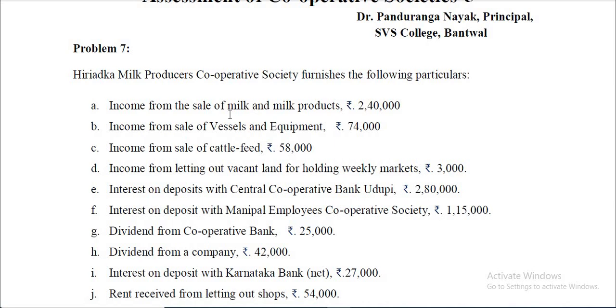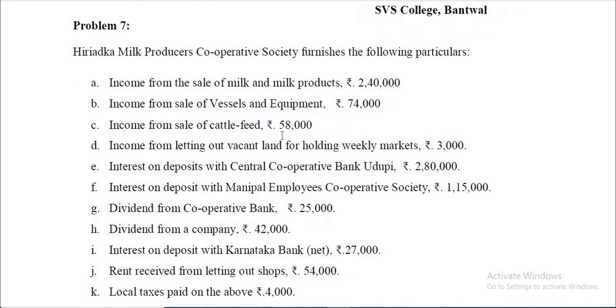Income from the sale of milk and milk products. This will come under the head income from business. Moreover, it will also come under ATP. Next, income from sale of vessels and equipments. So this is considered to be income from business. And again, this is taken under deduction under ATP.